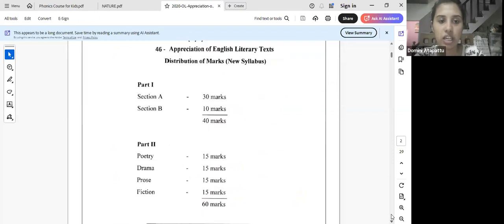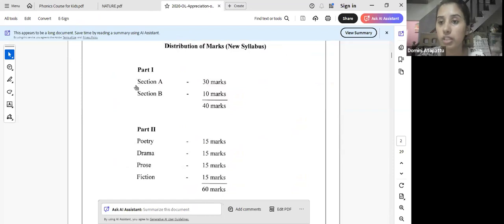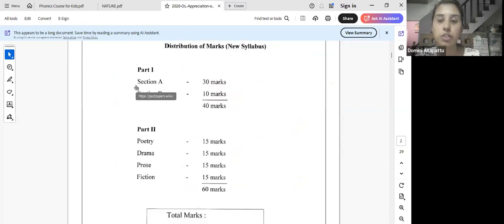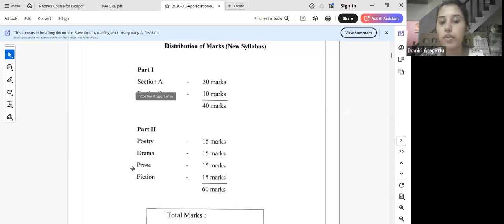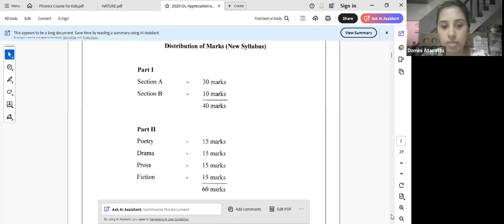You know that you have part 1 and part 2. Part 1 makes section A, 30 marks, and 10 marks makes 40 marks. In section A, you get 2 questions from poetry, 2 questions from prose, and 2 questions from drama. And then section B is from the novel that you already know. All of those are fiction, made up stories, not real. You have to write 1 essay each. That is the paper structure.